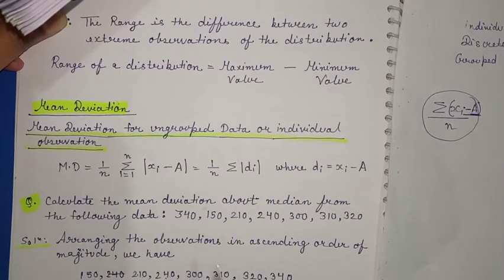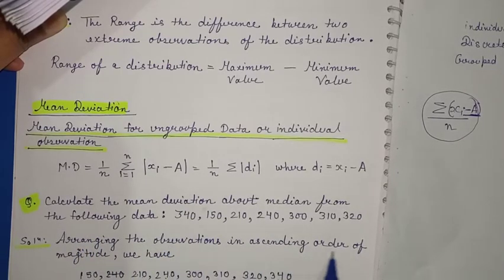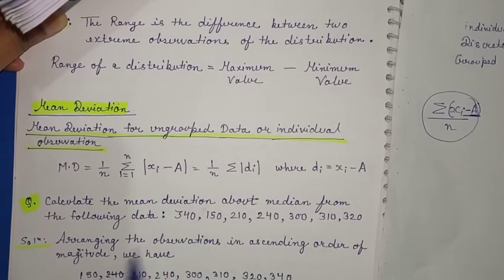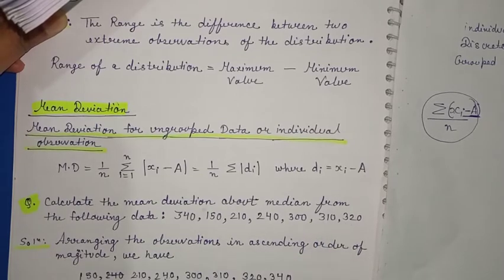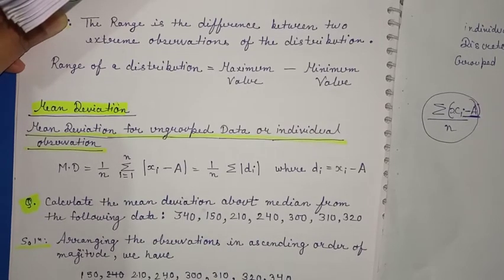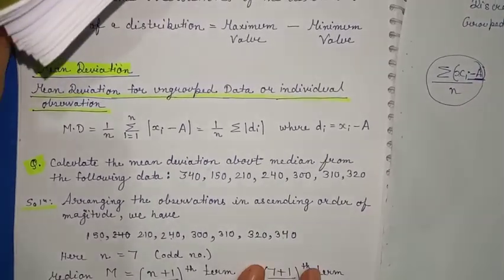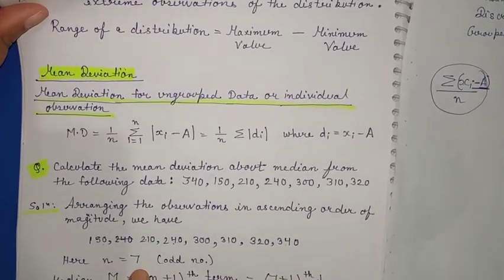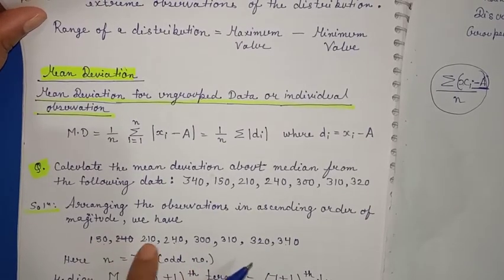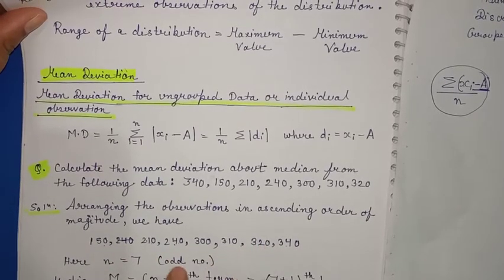Our first step is to arrange the observations in ascending order of magnitude. So 340, 150, 210, 240, 300, 310, 320 becomes 150, 210, 240, 300, 310, 320, 340. Here n means the number of terms. Counting 1, 2, 3, 4, 5, 6, 7, n is equal to 7, an odd number.